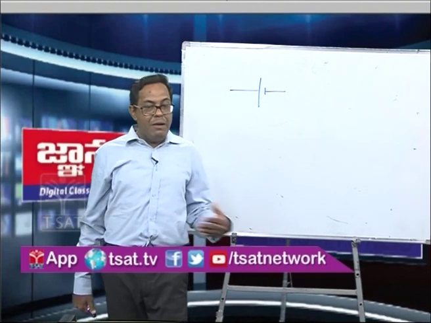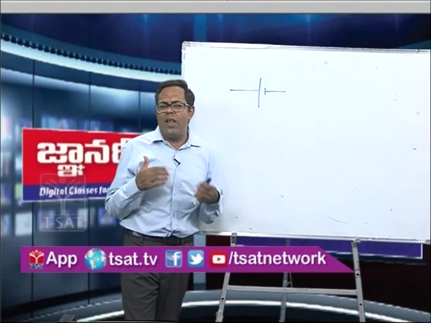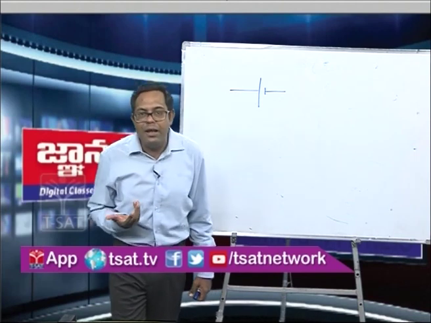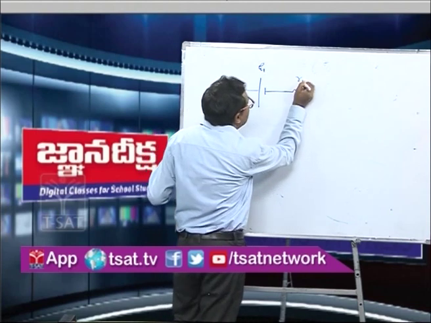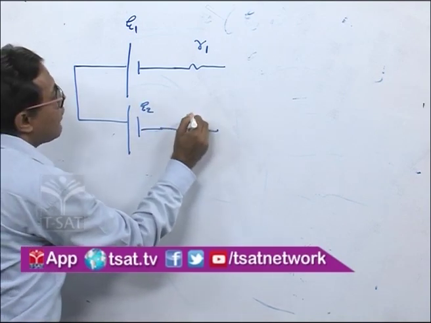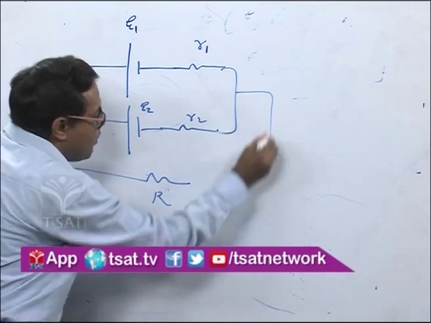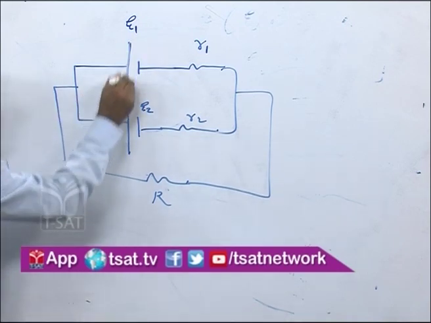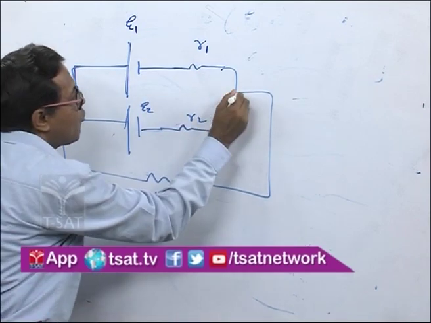So now let us consider two cells which are connected in parallel. But what is the difference from the previous case? What we are doing here is that the two cells are not similar. When I say the two cells are not similar, it means they will have different EMFs: say E1 with internal resistance R1, and another cell E2 with internal resistance R2, connected to an external resistance R, maybe an output like this. Note that right now I have put all the positive terminals on one side A and all the negative terminals on another side B.